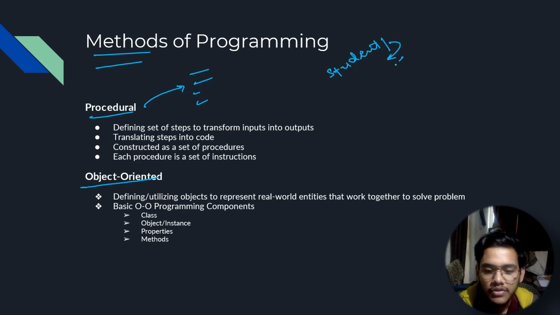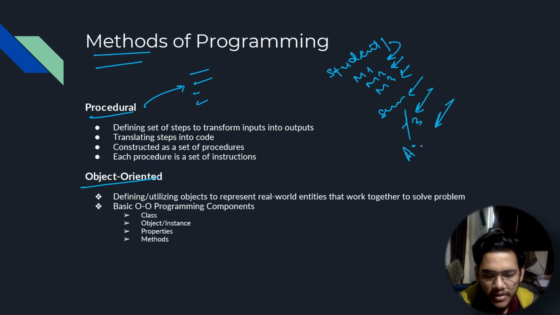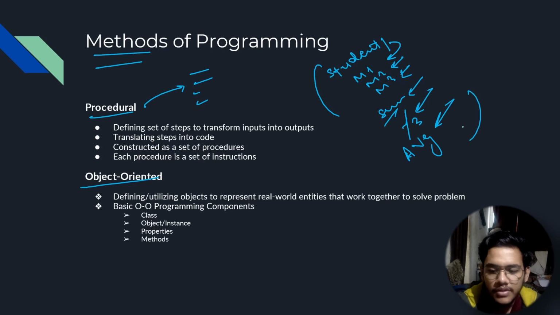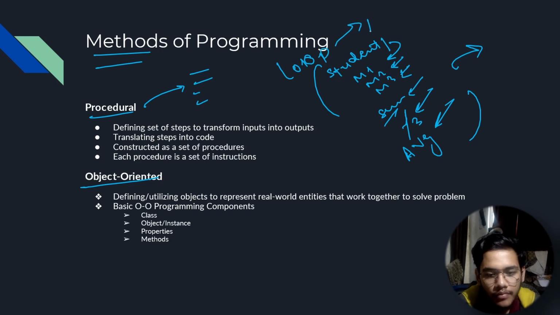You'll run 3 lines of code, marks M1, M2, M3, let's say there are only 3 subjects, and then you'll sum it up, divide by 3, and print the average. The sum divided by 3, that is the average, right? That's the procedural step. And then you will do this again and again, basically looping it for all the students.